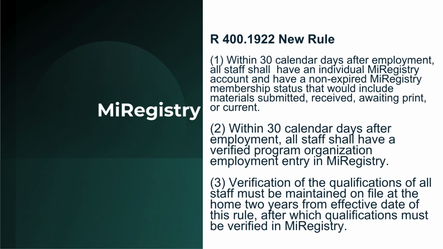MyRegistry, R 400.1922 new rule. 1. Within 30 calendar days after employment, all staff shall have an individual MyRegistry account and have a non-expired MyRegistry membership status that would include materials submitted, received, awaiting print, or current. 2. Within 30 calendar days after employment, all staff shall have a verified program organization employment entry in MyRegistry. 3. Verification of the qualifications of all staff must be maintained on file at the home 2 years from effective date of this rule, after which qualifications must be verified in MyRegistry.